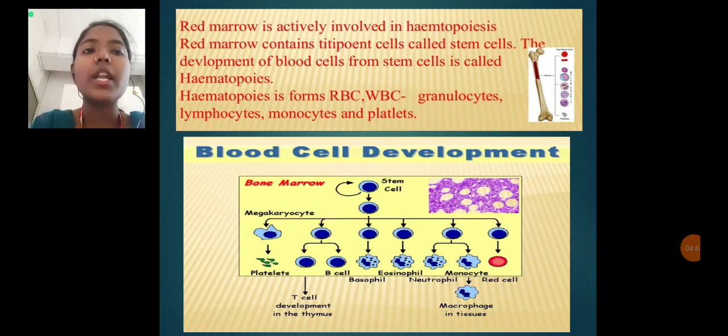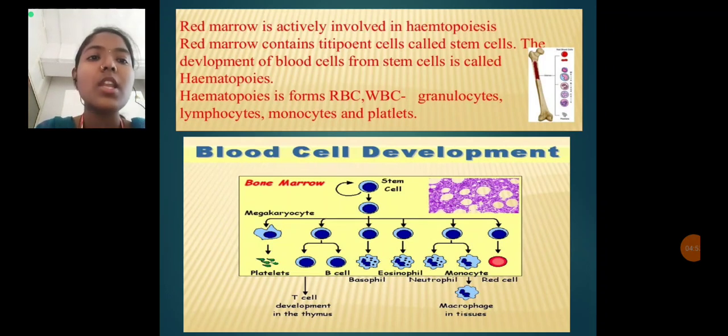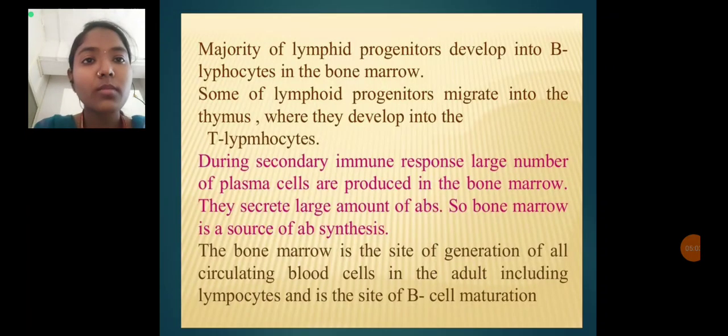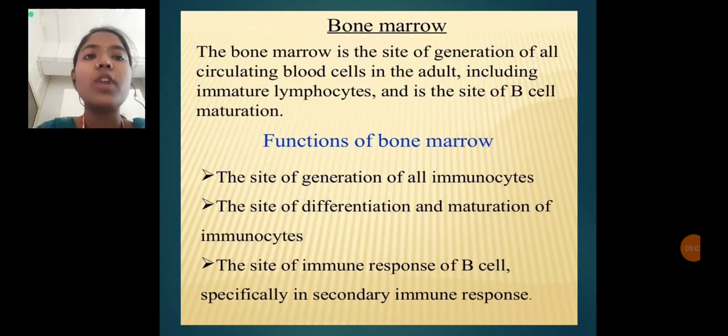Red marrow contains totipotent cells, which are called stem cells, and the development of blood cells from the stem cell is called hematopoiesis. Hematopoiesis forms RBCs, WBCs, granulocytes, lymphocytes, monocytes and platelets. As we see in the diagram below, this shows how blood cells develop into a number of different cells.